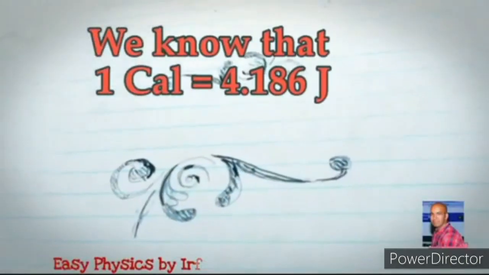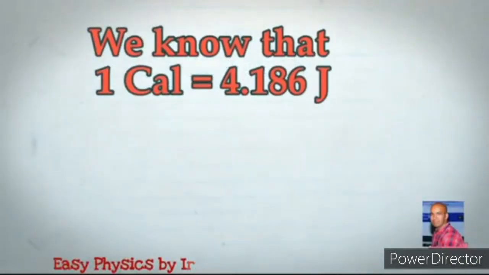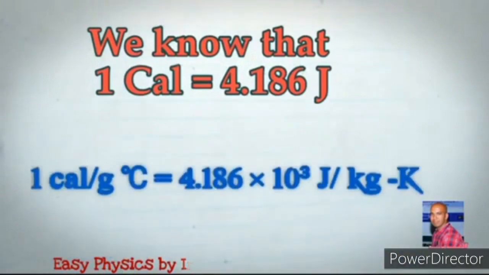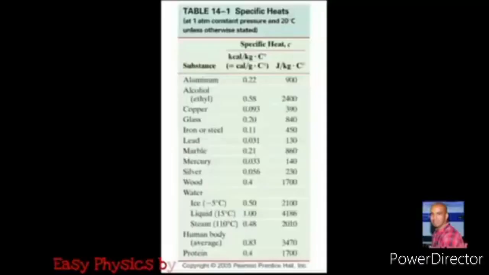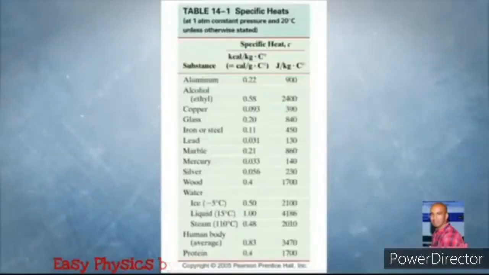We know that 1 calorie is equal to 4.186 joules. By this, we can write 1 calorie per gram degree centigrade is equal to 4.186 into 10 to the power of 3 joules per kg Kelvin.